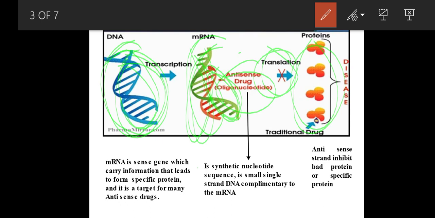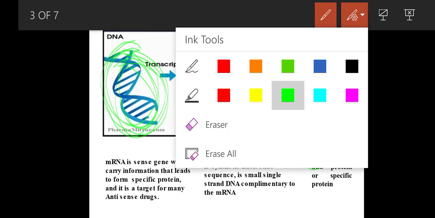For example, if you synthesize the antisense strand of DNA, it will be able to bind to the mRNA very specifically. It's a very common thing. When it binds, it will stop the translation process and the disease will be mitigated, or we can treat the disease in a specific manner. Okay, that's it.